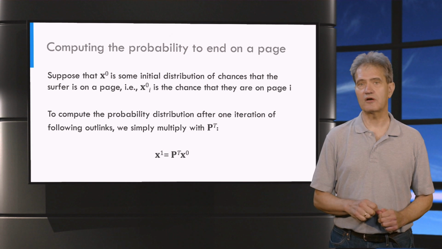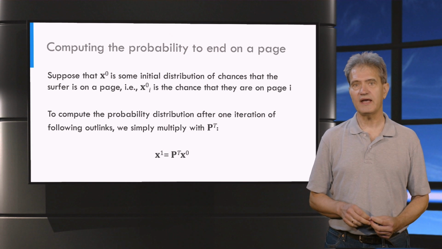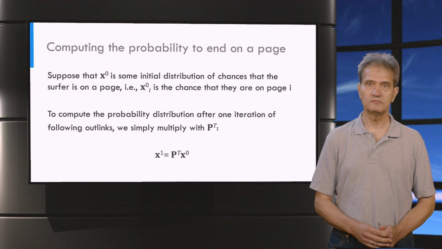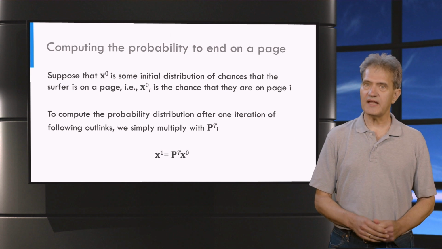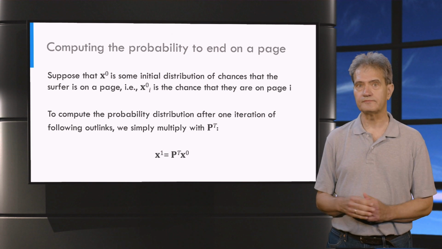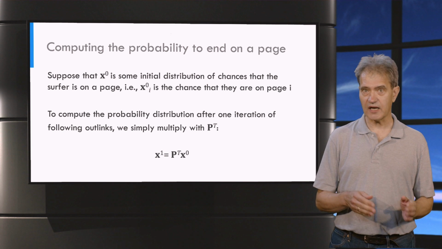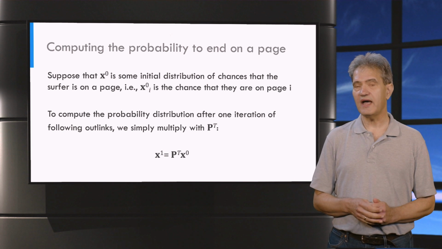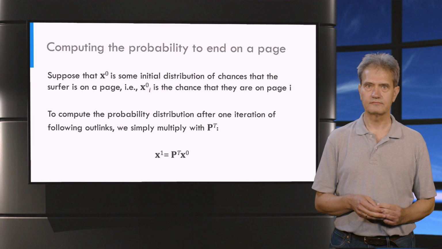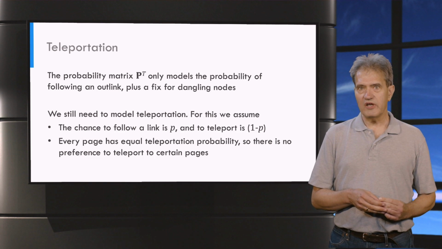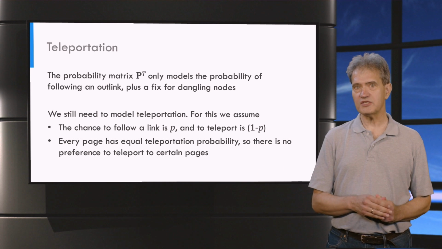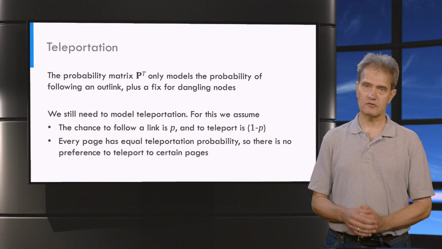So if x0 is our initial probability distribution, x1 is given by PT times x0. Now note that x1 also has values between 0 and 1, and the numbers add up to 1. So x1 is again a probability distribution. We have modeled the probabilities if we follow outlinks, plus a teleportation fix for the dangling nodes.